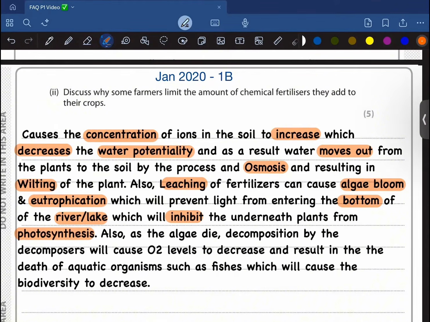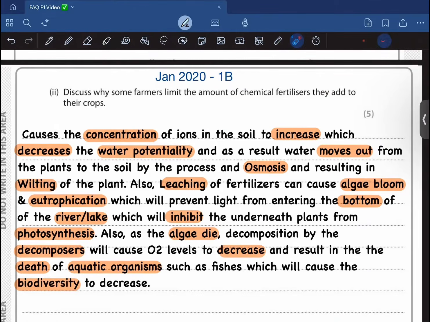And also, as the algae die, they are going to be decomposed by the decomposers, which will cause the oxygen levels to decrease further and result in the death of aquatic organisms such as fishes and so on. This is going to cause the biodiversity to decrease.